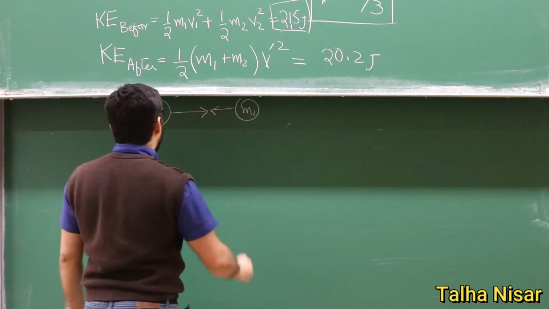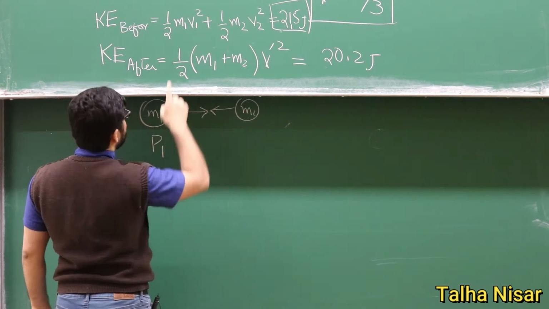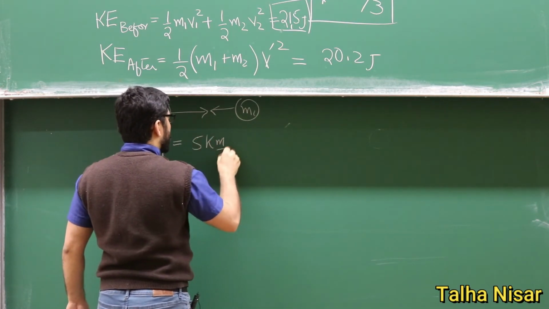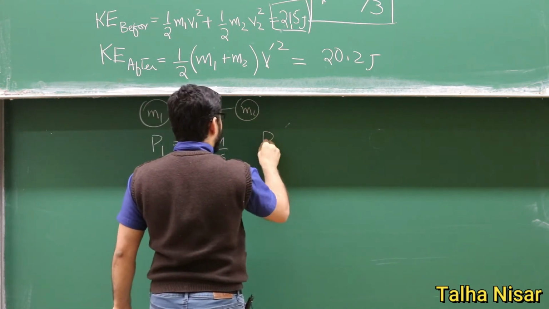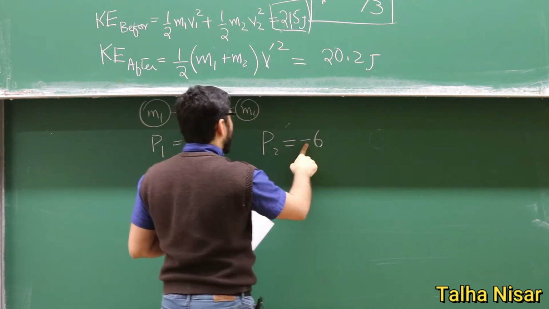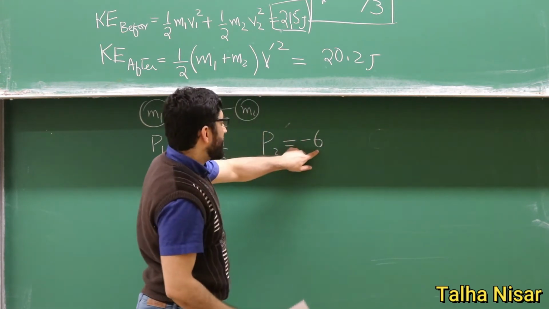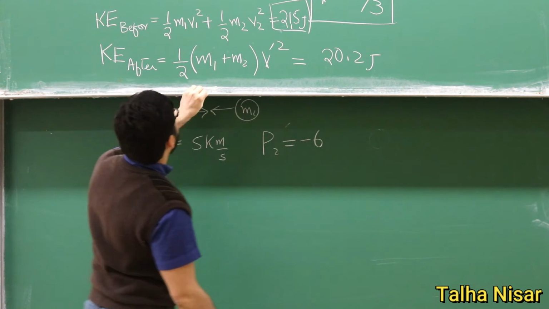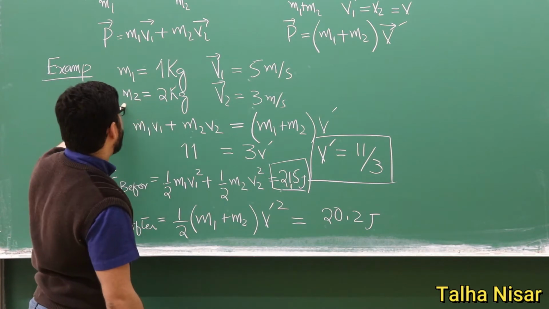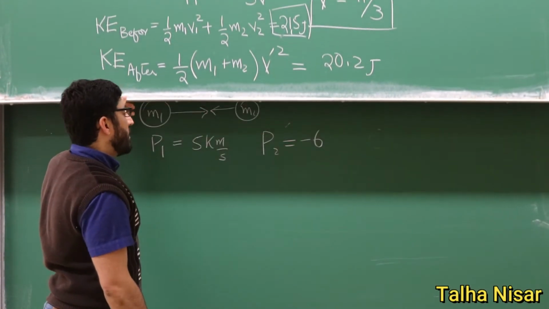If we calculate the momentum of particle 1, we get 5 kilogram meters per second, and for particle 2 we get -6, because the minus sign tells us they are moving in opposite directions. The velocity is 3 meters per second and the mass is 2 kg, so mass times velocity is 6, but since it is moving in the opposite direction, we have the minus sign.